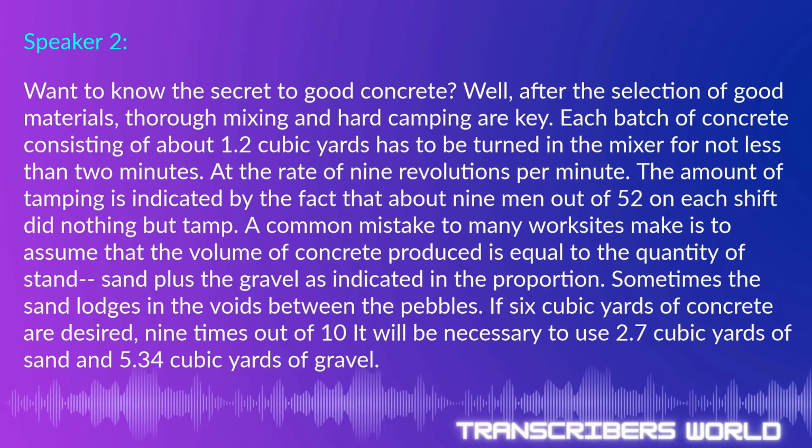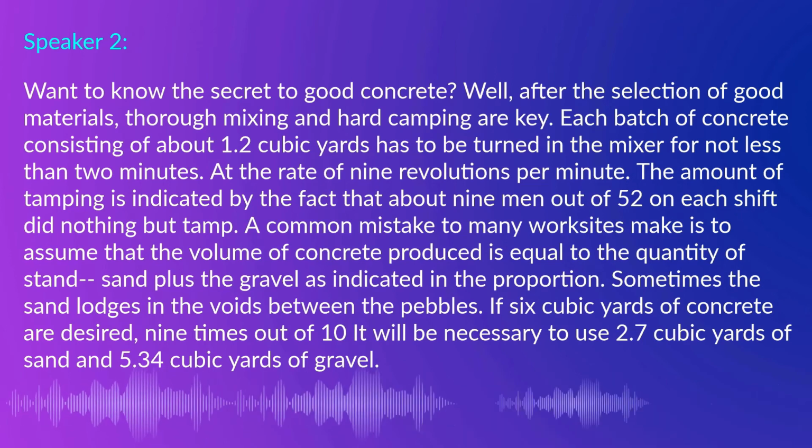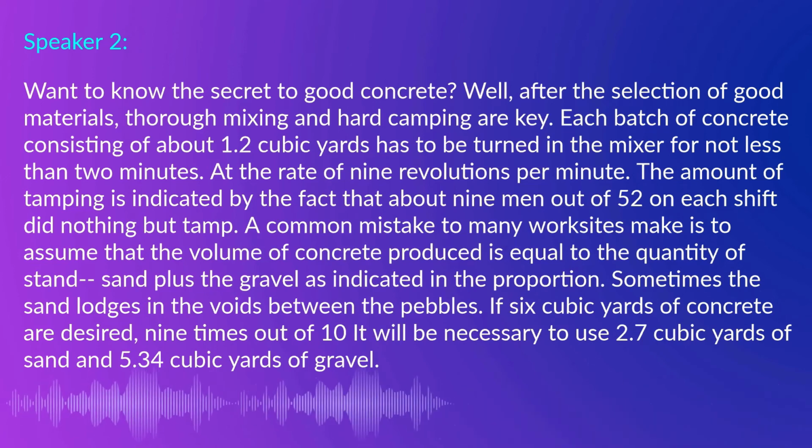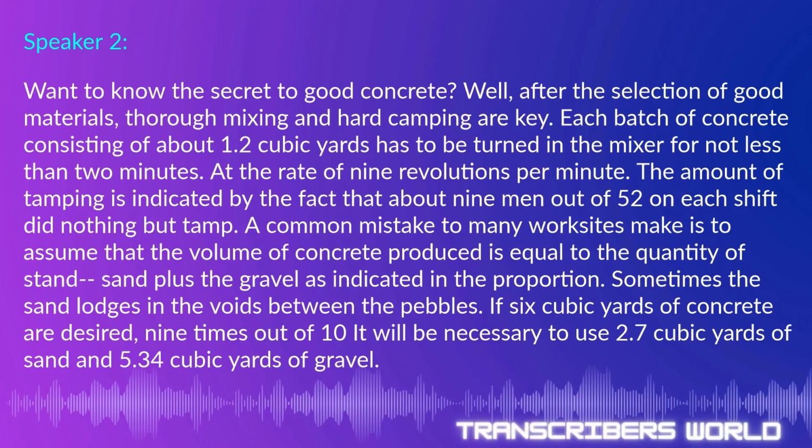A common mistake too many work sites make is to assume that the volume of concrete produced is equal to the quantity of sand plus the gravel as indicated in the proportion. Sometimes the sand lodges in the voids between the pebbles. If 6 cubic yards of concrete are desired, 9 times out of 10 it'll be necessary to use 2.7 cubic yards of sand and 5.34 cubic yards of gravel.